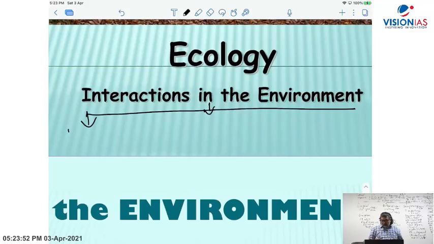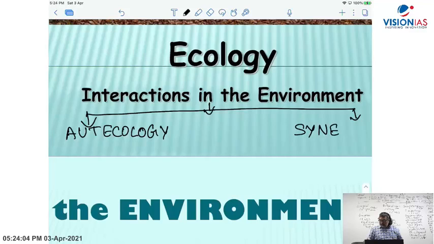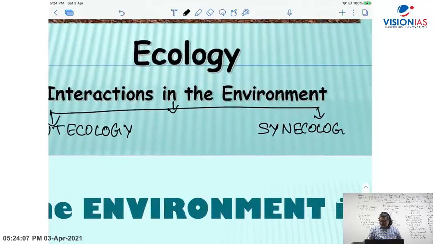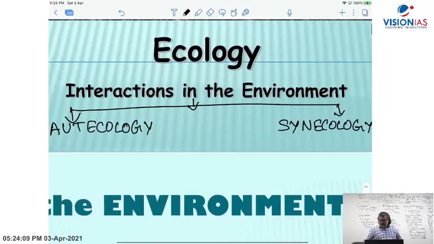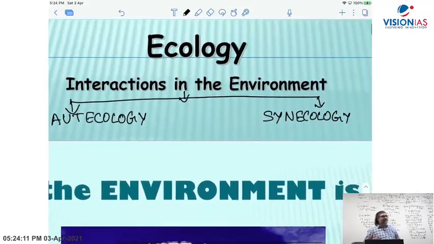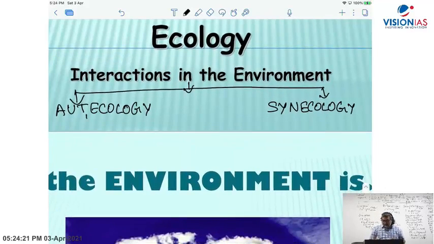First broad division is autecology, and the second division is synecology. There are two broad classifications of the subject of ecology. Autecology deals with the species and population.